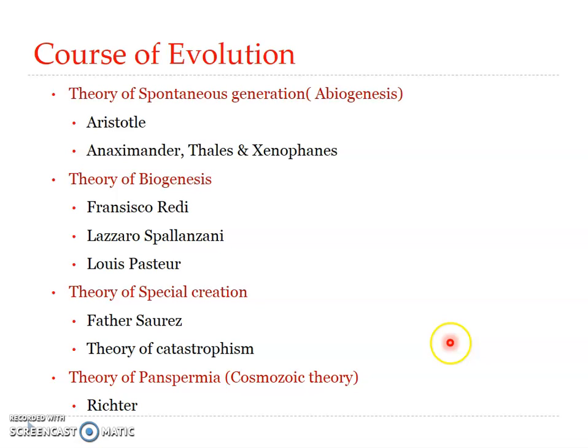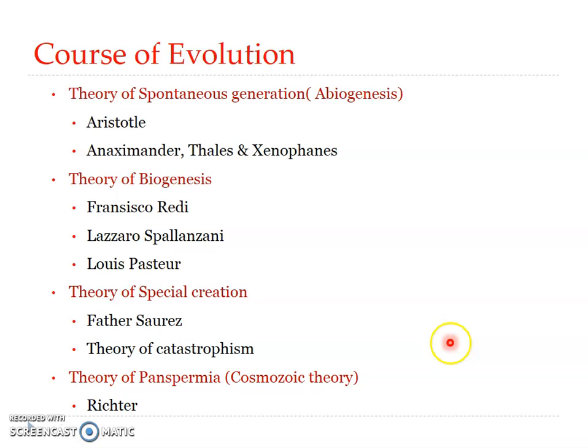The theory of special creation did not satisfy everyone as it is outside the realm of science to investigate. However, it remained valid until the middle of the 19th century when it was replaced by the doctrine of evolution. Obviously, special creation never takes into account the concept of evolution. Since the ideas of spontaneous generation and special creation were rejected, scientists and philosophers were left without an answer to the question of the origin of life for a number of years. Then we had the theory of cataclysm, or theory of catastrophism.